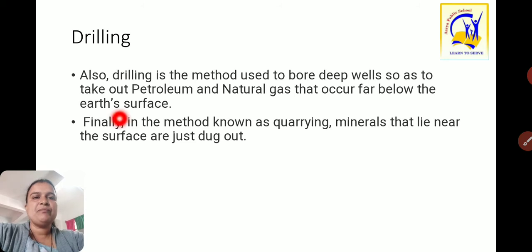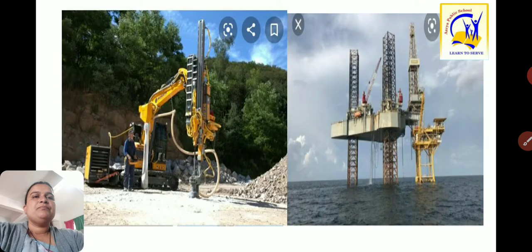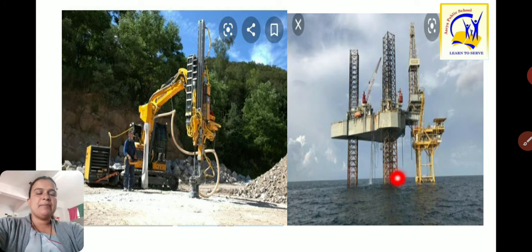As you can see here, with the help of this shaft, with the help of drilling, petrol as well as natural gas which is available at great depth is taken out. For that reason the drilling process is used.